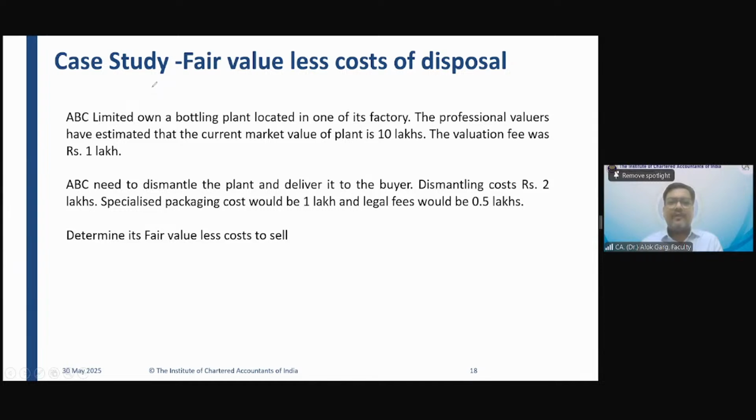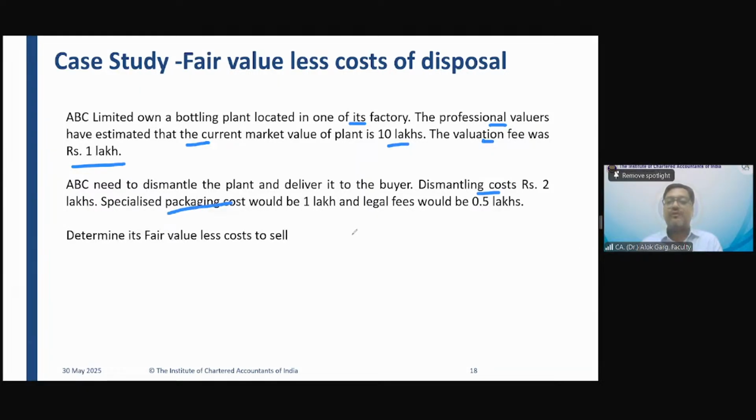ABC Limited owns a bottling plant located in one of its factories. The professional valuers have estimated that the current market value of the plant is rupees 10 lakh. The valuation fee was rupees 1 lakh. ABC needs to dismantle the plant and deliver it to the buyer. Dismantling cost is rupees 2 lakh.